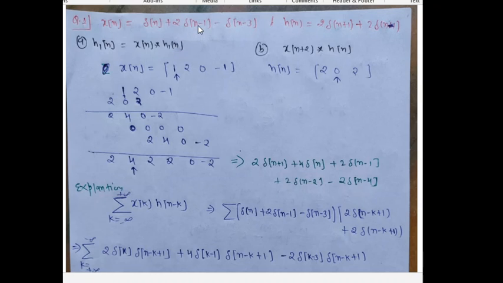And for n equal to 1, it is given 2, because the coefficient is 2. So here we will write the 2. For n equal to 2, there is no value given, so we write the 0 here. For n equal to 3, the coefficient is minus 1, so we write the minus 1. And we will do the same for h[n]. It is given for n equal to minus 1, it is 2, for 0 it is 0, and for n equal to 1 it is also 2.